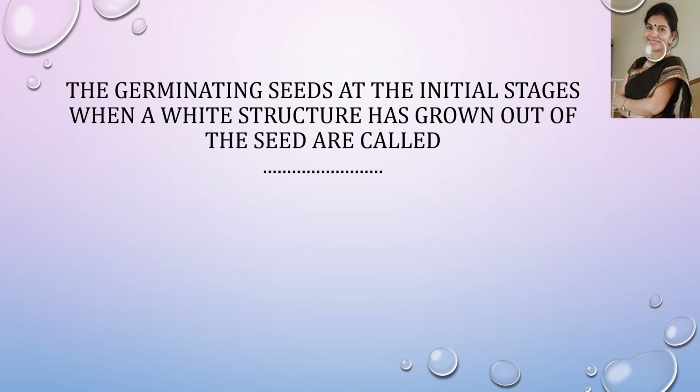Now the next question. The germinating seeds at the initial stages, when a white structure has grown out of the seed, are called what? And the answer is sprouted seeds.